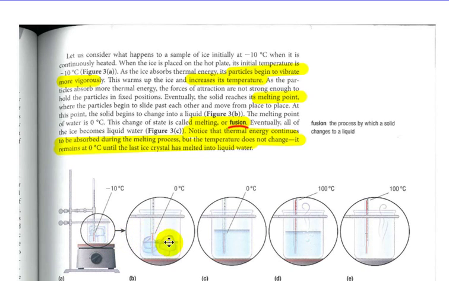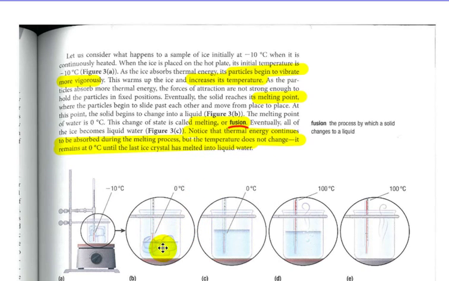That is the point at which the solid turns into a liquid. At this point the solid begins to change to liquid. The melting point of water, of course, is 0 degrees C. This change of state is called melting, the layman's term, or fusion. Eventually all of the ice becomes liquid water. But notice, thermal energy continues to be added during the melting process, but the temperature does not change.